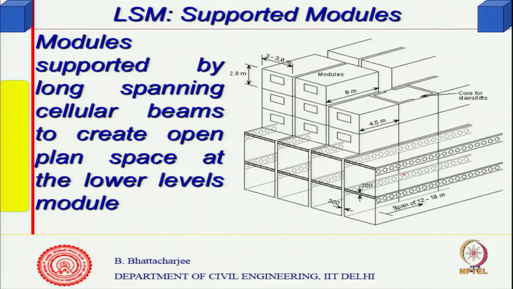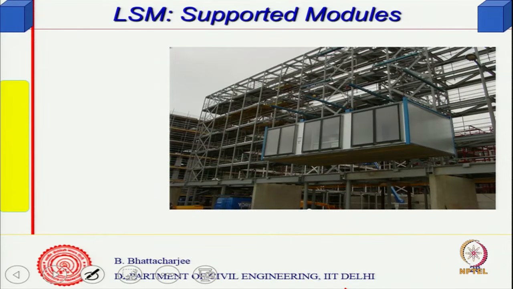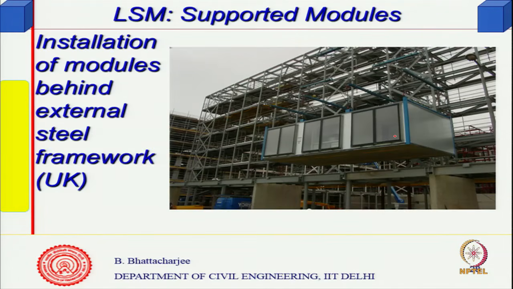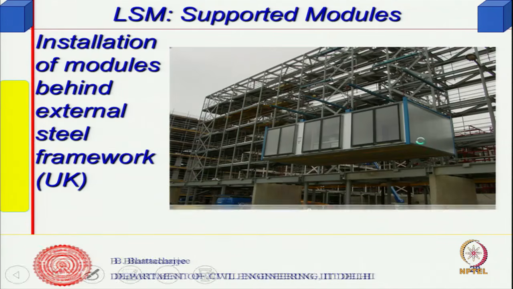So, there are these lower levels, this is one type of module, the other is the other type of module at the top, and that is what it is. One can have varieties of combinations of the whole thing. In this one the frame is there already, then the module is supported by the frame, and installation of the module is behind the external. First the steel work has been produced, the frame you create, then you put in the module.